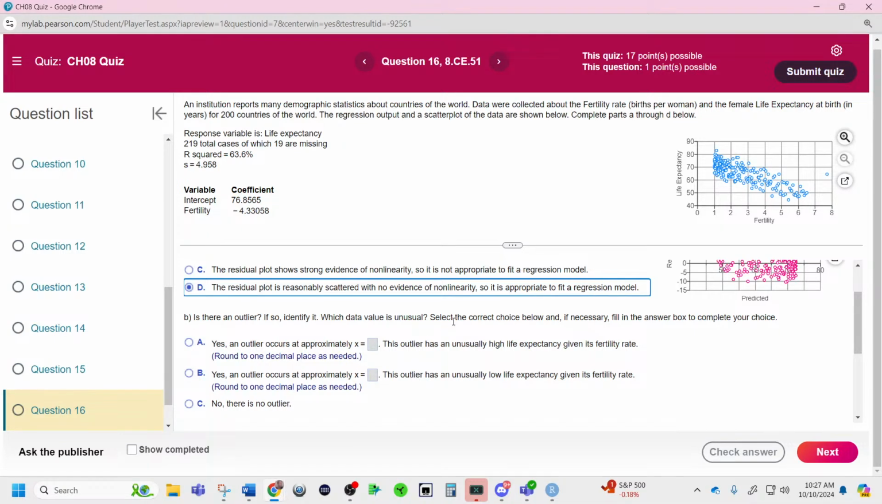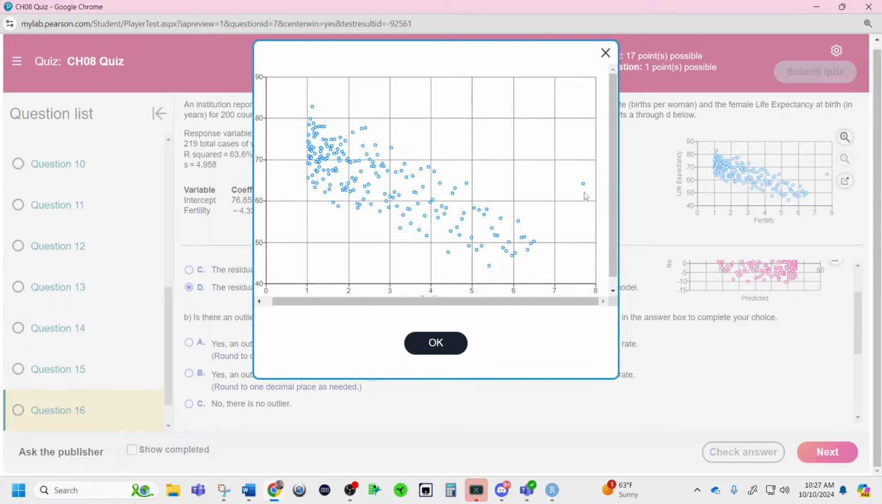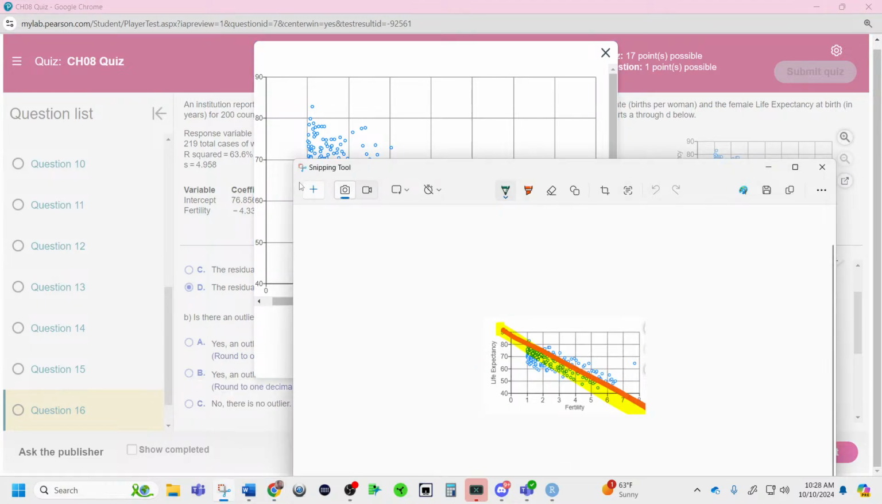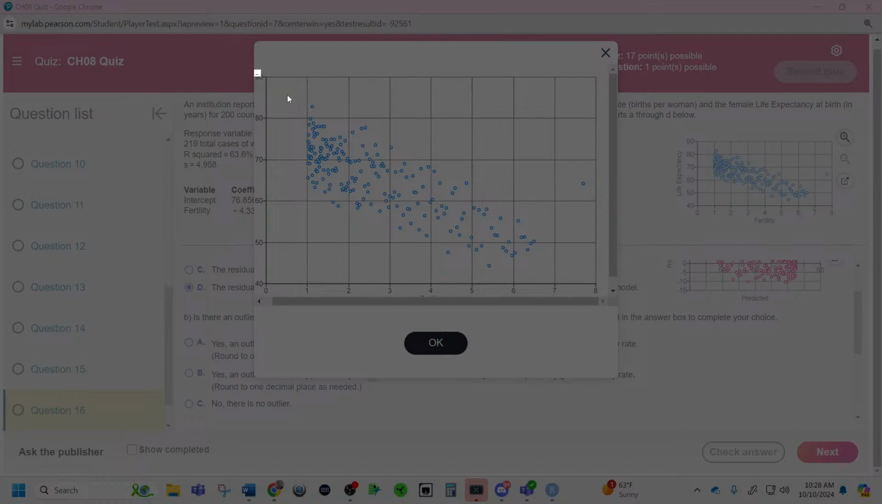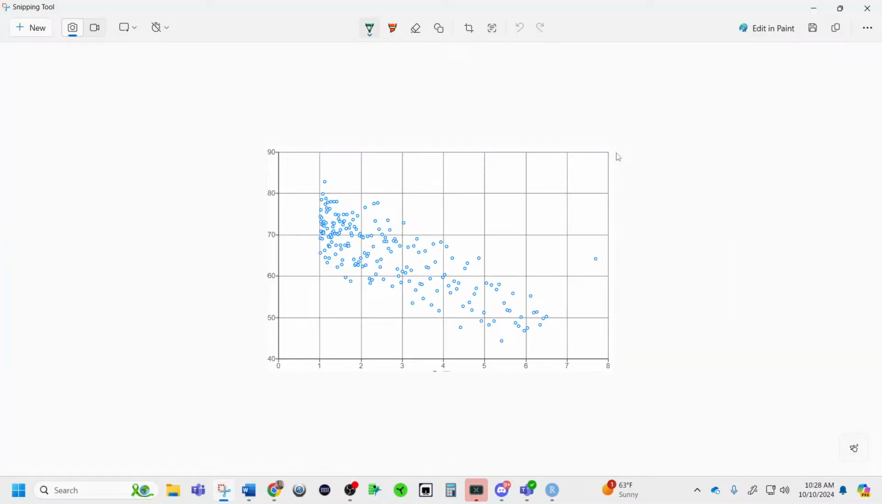What data value is unusual? Select the correct choice. Its X value is about 7.8. You can zoom in right here and go to the axis and just trace down. It's about 7.8-ish. If you're wondering how we're doing that, just to show visually, we go right here and you want to plot about halfway, and that'd be 7.5. And then it might be 7.7 or 7.8.